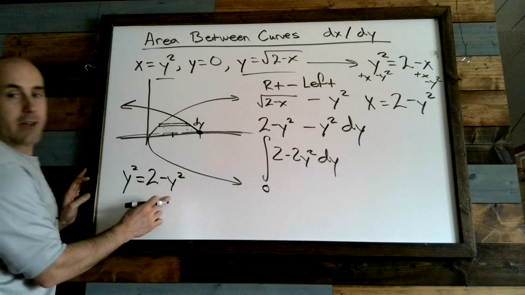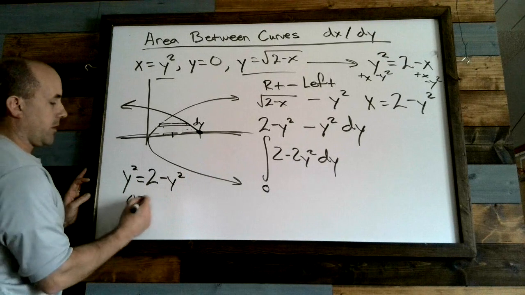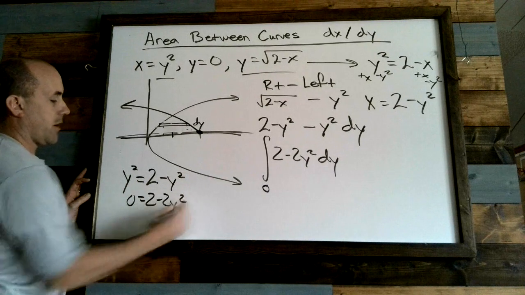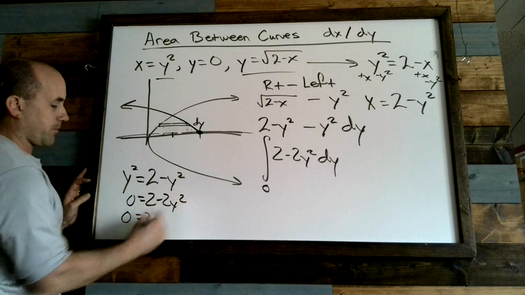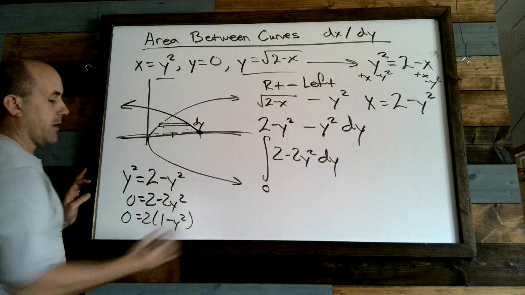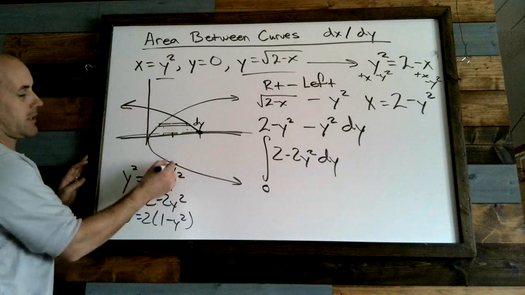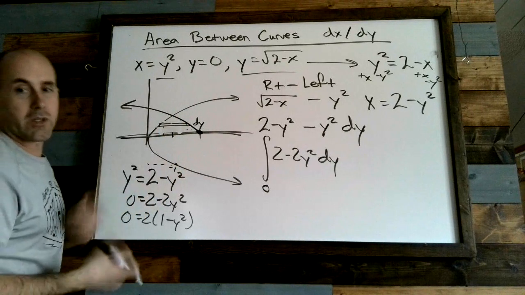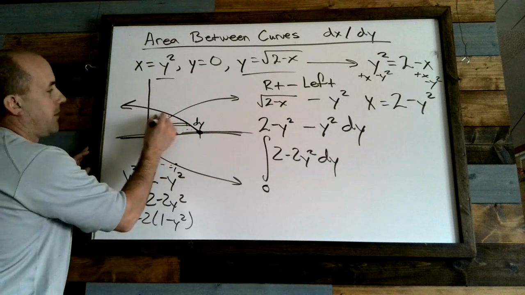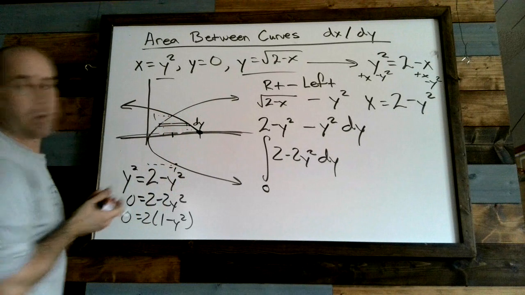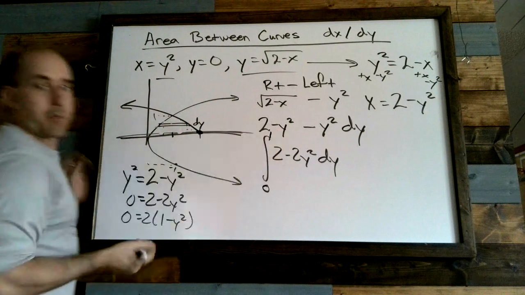You subtract the y squared over, you get 0 equals 2 minus 2y squared. Factor out the 2, 1 minus y squared. So you can see it's going to be positive 1, and it gives you a negative 1. It's technically on the bottom, but we don't have that negative 1. It's producing a solution that we don't really have. But the positive 1 on top, that's the one we really want. So we put the 1 right there.